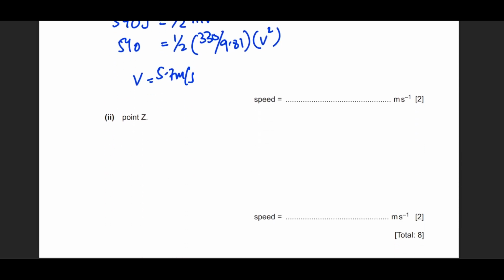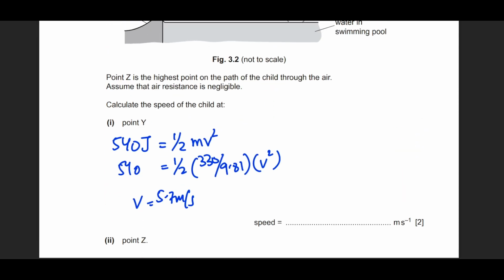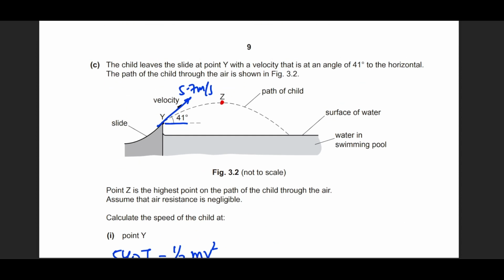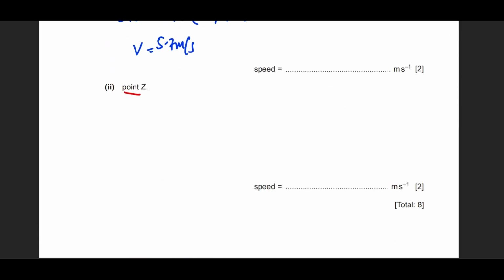Yes. He asks for the speed of the object at point Z. At point Z, we realize that this is the maximum height, so there will be only a horizontal component. The vertical component would have become 0. So at that point, the cos component will take part.